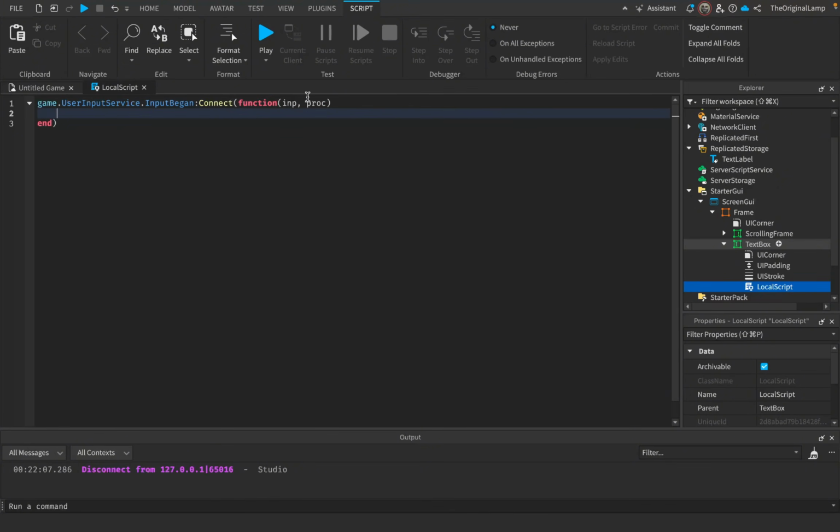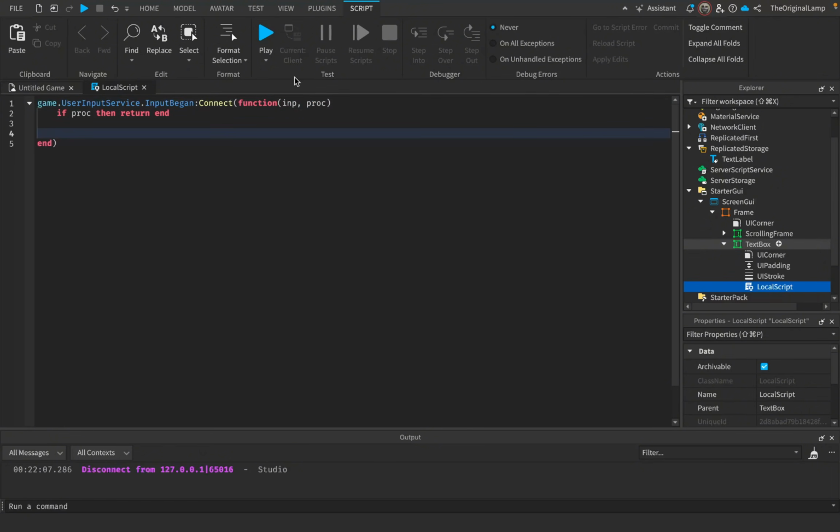All you have to know about processed is that it's going to return true if the player has done an input while they're typing or something like that. So if the player is typing, we don't actually want to do anything. We only want this to work when the player is actually playing the game, in which case processed will be false. So we can say if processed is true, then we're going to return, meaning we're just going to do nothing, because we don't want to do anything if the player is typing in the chat.